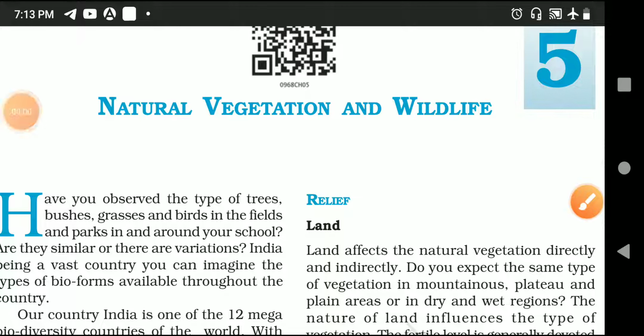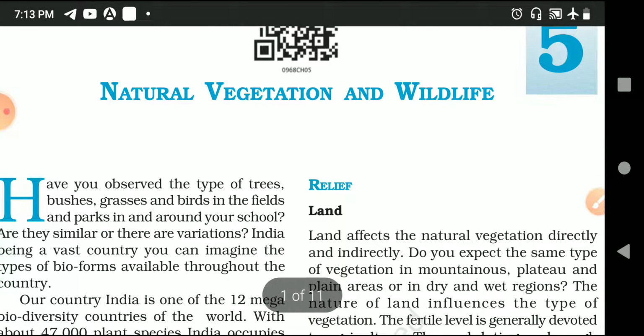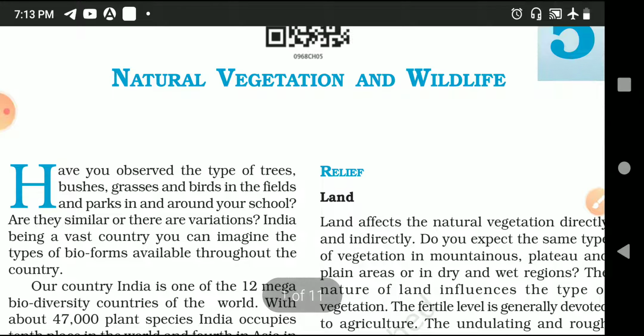Back to class. Now we're going to study our next subject, that is geography. In this we have to complete our chapter 5, natural vegetation and wildlife. In class 7 you learned about natural vegetation and wildlife, the first part of this topic. Now we will discuss this chapter in much more detail in class 9.